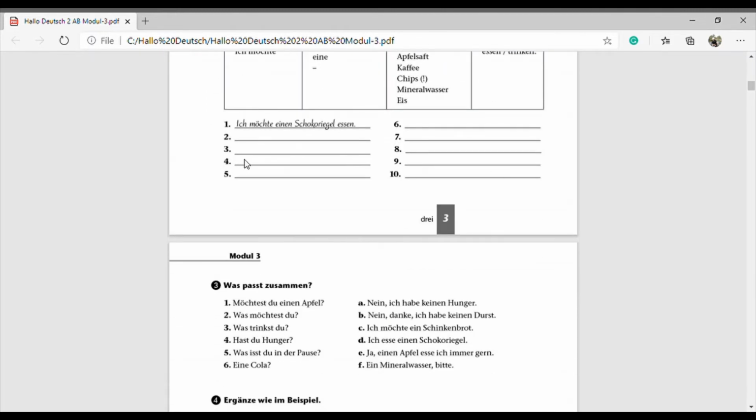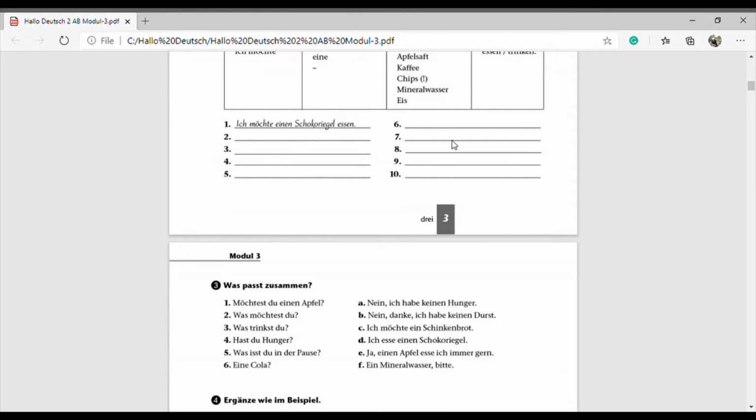Then Nummer 3, what we can write, ich möchte einen Kuchen essen. For number 4, we can write ich möchte ein Schinkenbrot essen. Then number 5, ich möchte Joghurt essen. Number 6, ich möchte einen Apfelsaft trinken.